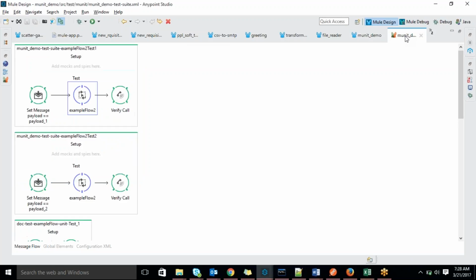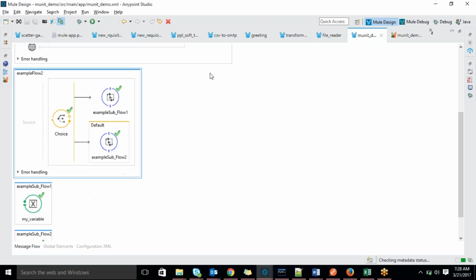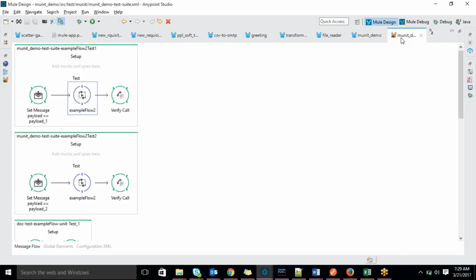Coming back to your verify call. What is this for? Once you get the request here through the MUnit test cases, I'm calling example subflow 1. I'm asserting this: is it really calling example subflow 1 or not? I'm just trying to verify the call, whether it is going to example subflow 1 or not. For that verification purpose, we have a component called Verify Call.